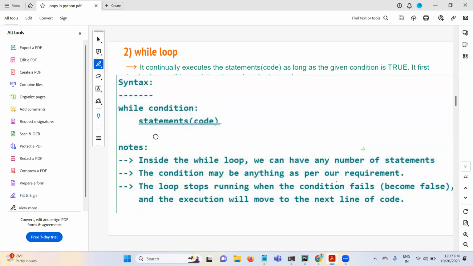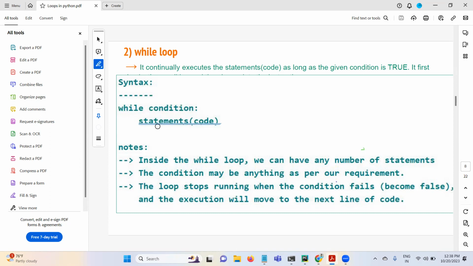That means while, condition, colon, enter, right? This is the while block. So these statements are going to be executed inside the while loop. Here the starting and ending of this while loop is decided by the condition. That's why we can say while loop is a condition based looping. As long as this condition is returning true, these statements keep on executing. When this condition becomes false, the loop will be terminated. The loop will be stopped.